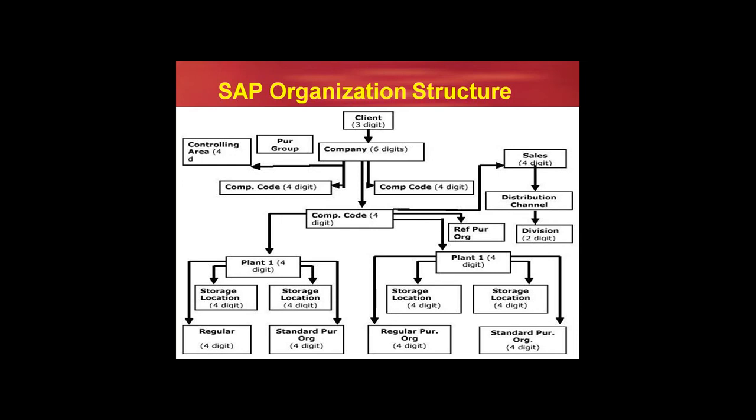And the purchasing department is called a purchasing organization in the SAP environment. As per SAP, there are three types of purchasing organizations: regular purchasing organization, standard purchasing organization, and reference purchasing organization. The sales department we call a sales organization. Dispatching the goods to the customer, we call a distribution channel. And the variety of products manufactured, we call a division.